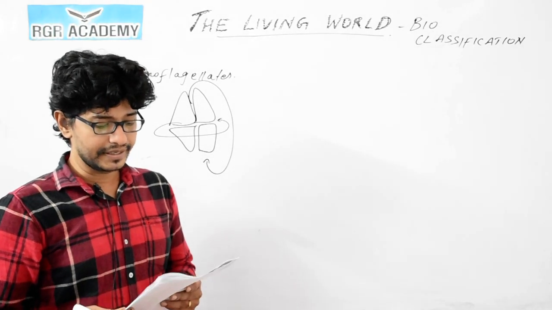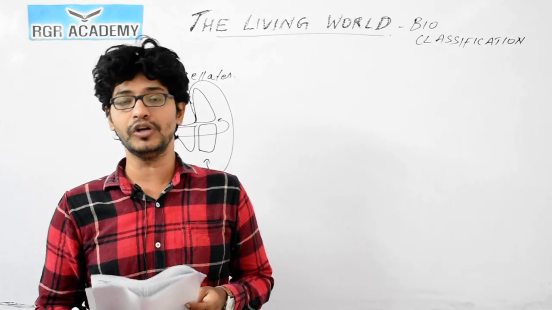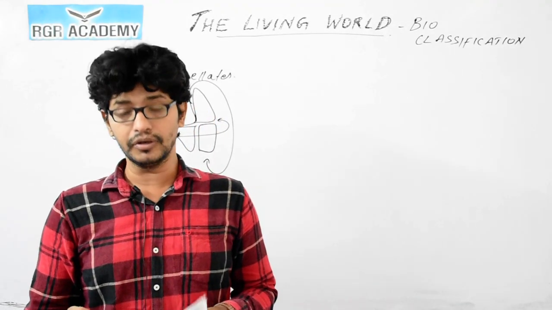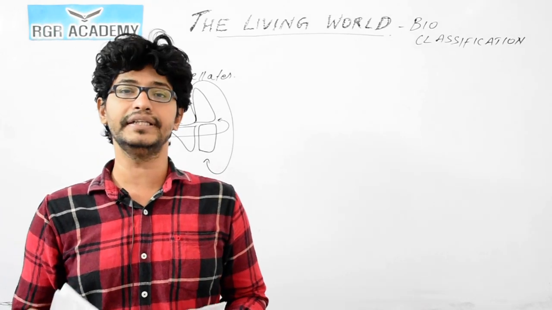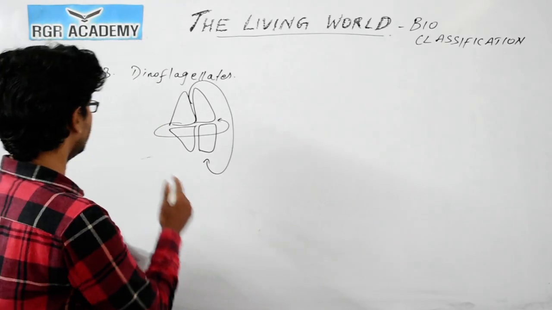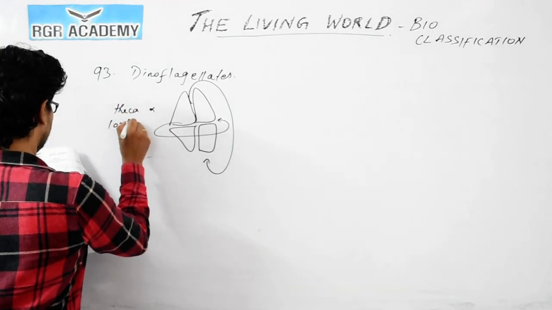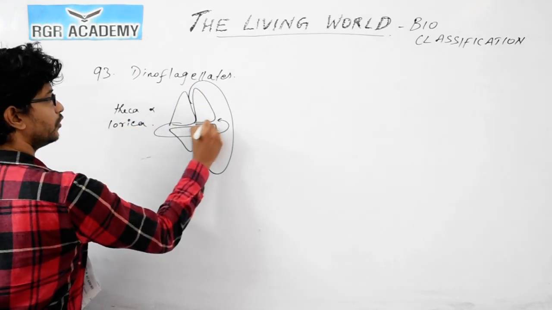And here we have the sulcus and cingulum, both of which you can see in this case. Generally it is covered by the theca, and we call it a theca and lorica. So this consists of two grooves, this one groove and this other groove.